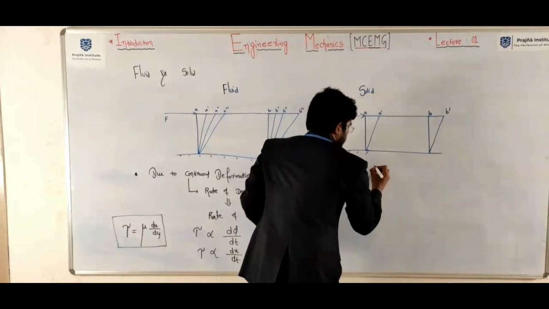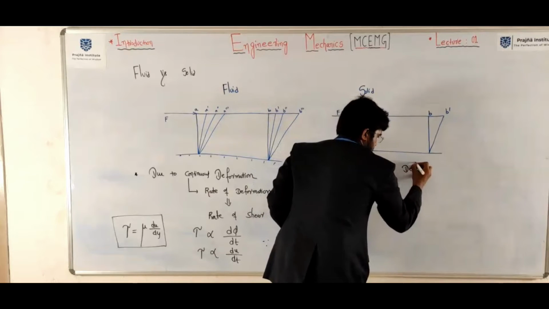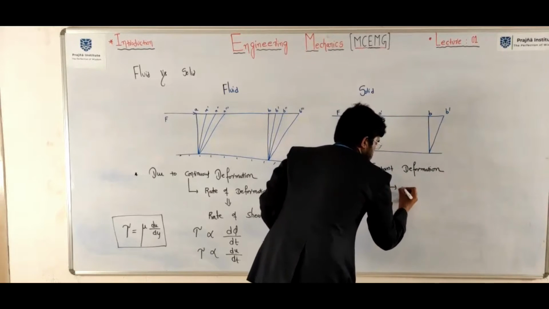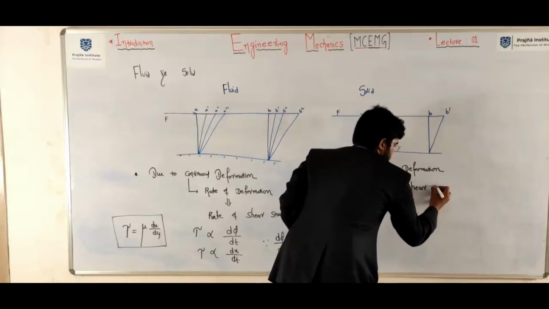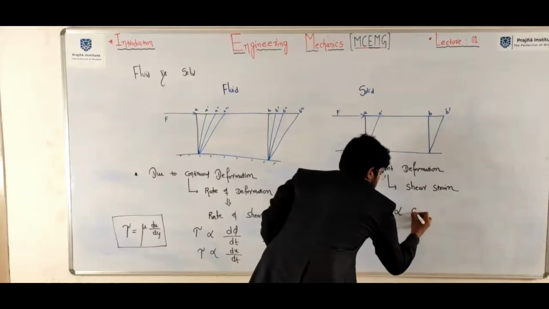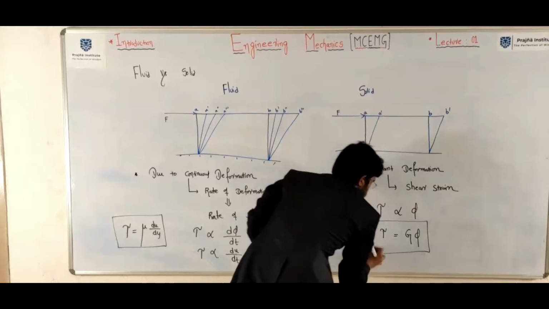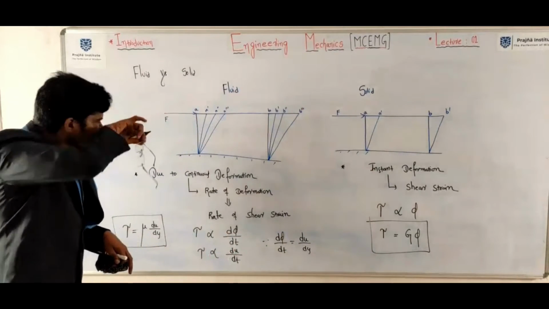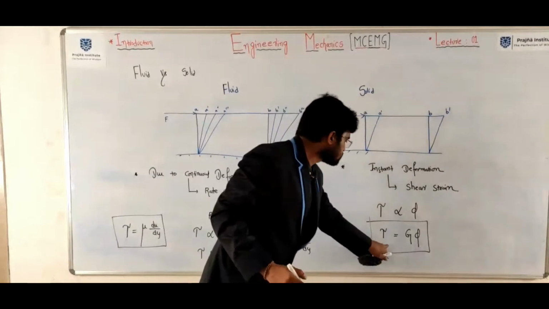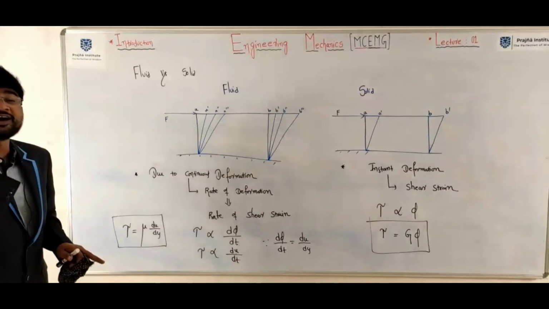Here, instant deformation results shear strain. That is why shear stress is directly proportional to shear strain, tau equal to G phi. This is Hooke's law. Clear na? Tau equal to G phi, Hooke's law. Tau equal to mu into du by dy, this is Newtonian law.